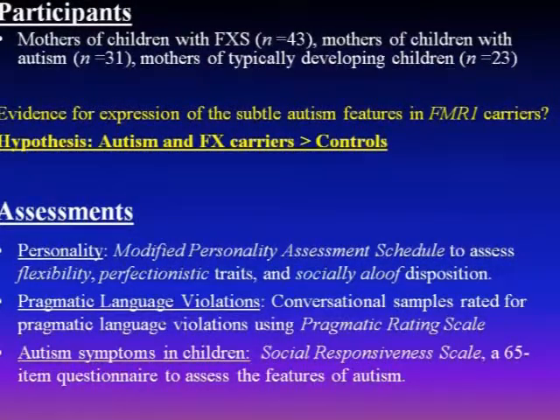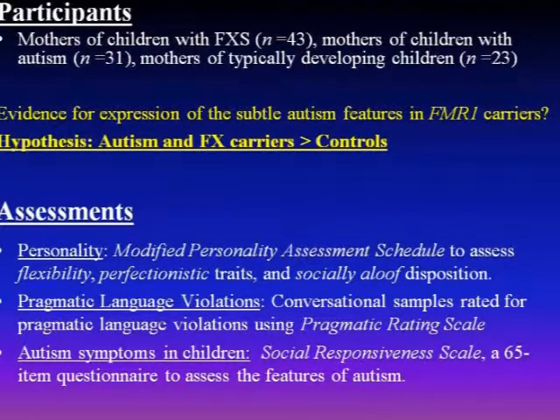This is an in-depth interview where you solicit concrete behavioral examples of these different traits that have been described as constituting a broad autism phenotype. So, socially aloof personality, some difficulty with flexibility, perfectionistic traits. And then we wanted to elicit a language sample to measure pragmatic language violations, which is also a key feature of this broad autism phenotype. So we used Rebecca Landa's pragmatic rating scale to rate pragmatic language use in a naturalistic conversational sample.